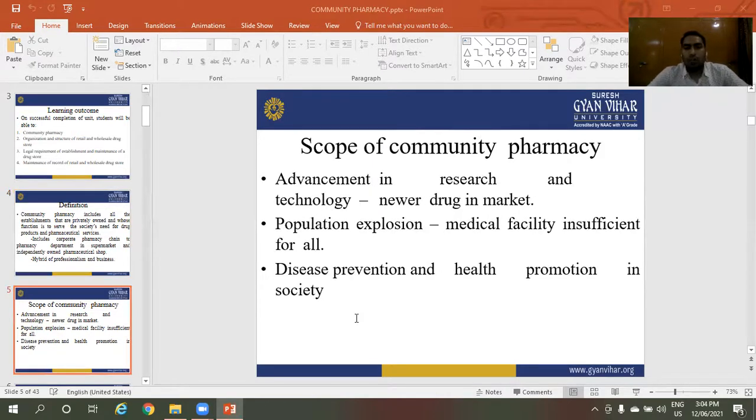Scope of community pharmacy. Advancement in research and technology. Newer drugs in the market, newer drugs are advanced by the community pharmacy. Population explosion, medical facilities insufficient for all. Disease prevention and health promotion in society. These are the scope of community pharmacy.